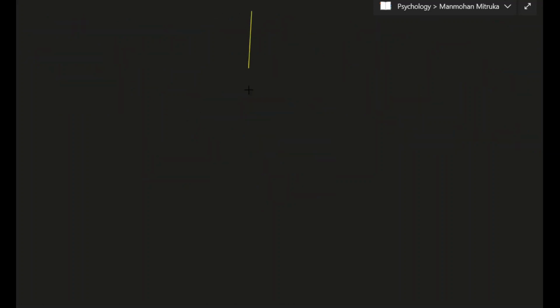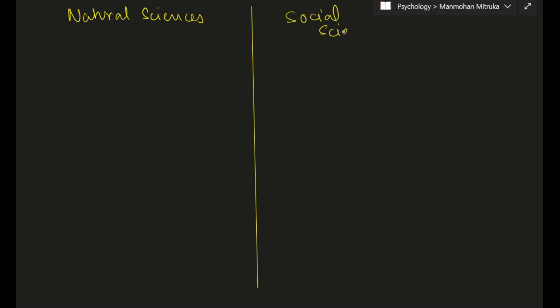So let us draw a table. On one hand side, we'll have the natural sciences, and here we'll be having social sciences. So in natural sciences, we are studying natural phenomena.